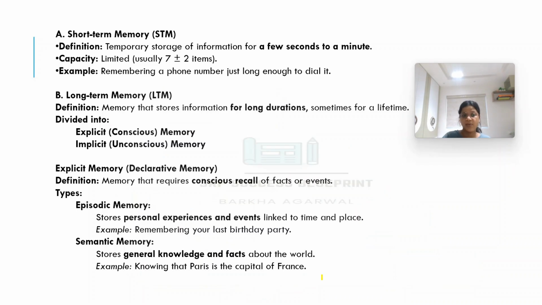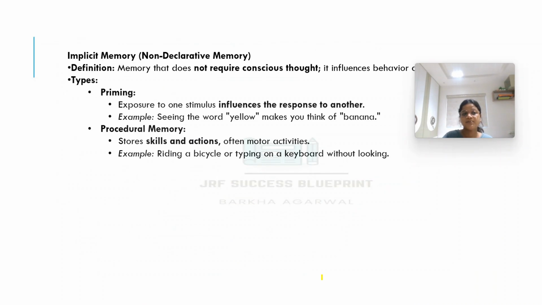Coming to the implicit, number one, let me explain first, procedural. Procedural is related to motor skills, that is, skills that you are learning. Suppose, for example, riding a bicycle or typing on a keyboard, that is your skill. It stores skills and actions, often motor activities. That is procedural, that is related to your skills.